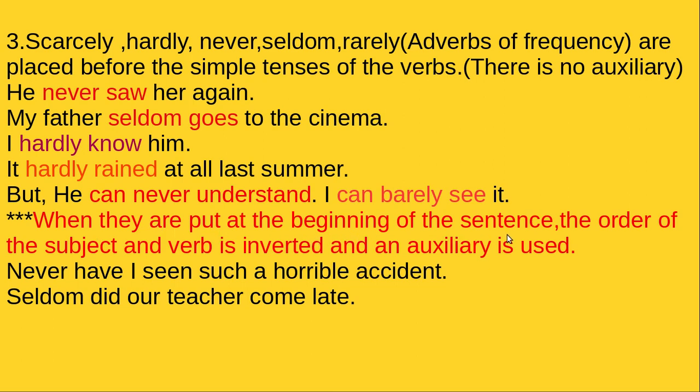But when these words are put at the beginning of the sentence, then the order of the subject and the verb is inverted and an auxiliary is used. See, here never is taken to the beginning. It is at the beginning of the sentence. So, see the sentence: never have I seen such a horrible insult. This have is taken to first, that is inverted, and the subject I came after this auxiliary verb, then the rest is okay, right? Seldom, just like that. Seldom did the auxiliary come, and then the subject comes later.